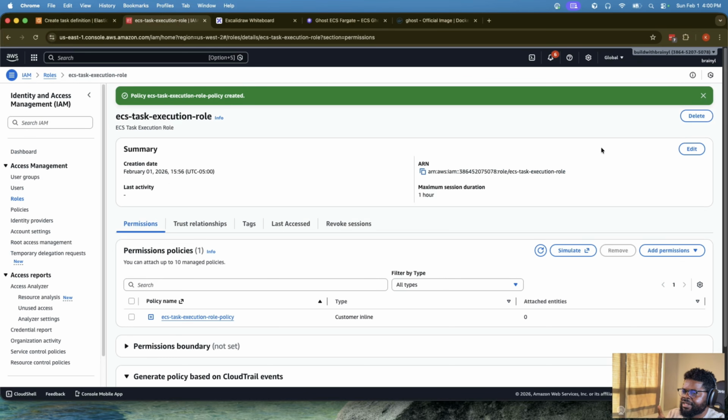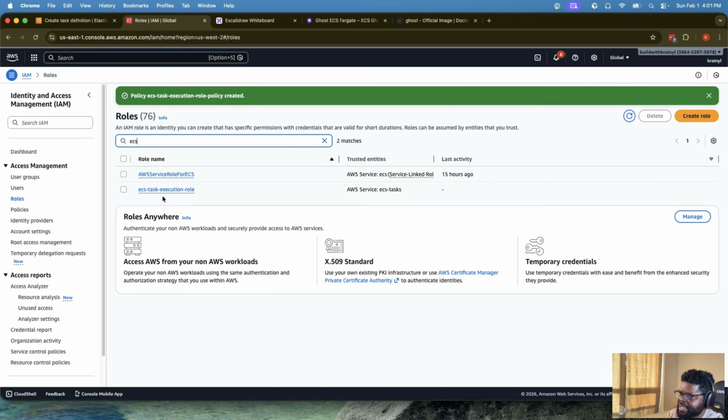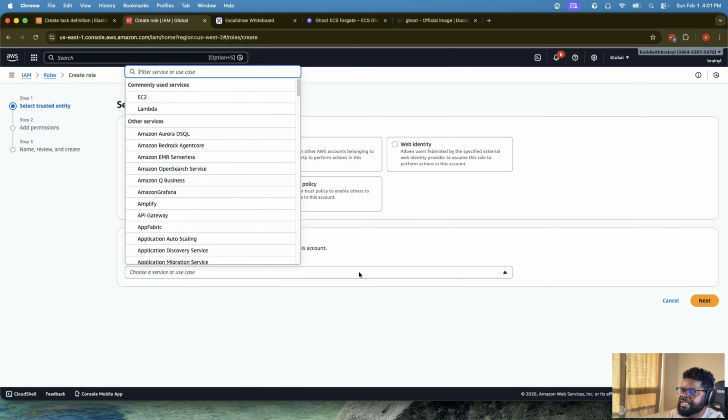I think we also need to create another role. And there's a reason I'm creating both of them, so that you know the difference. When your tasks run, at some point, they will need a permission to run, right? Which is what we are also going to create. So we'll also create one. I think the first one we created was ECS task execution role, but we're going to create another one. We'll just call it ECS task role.